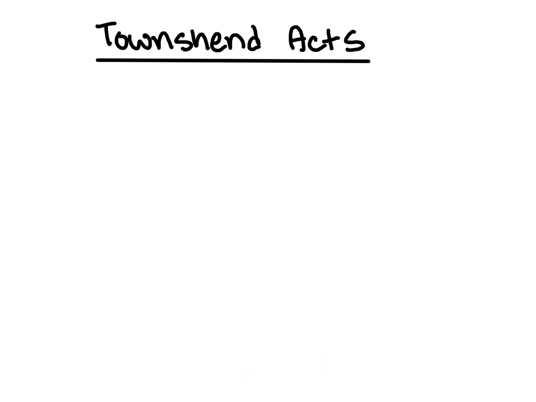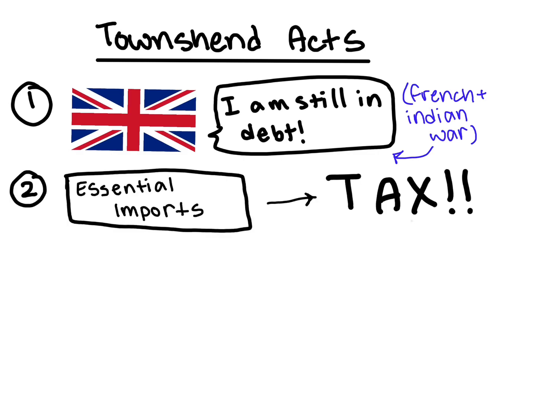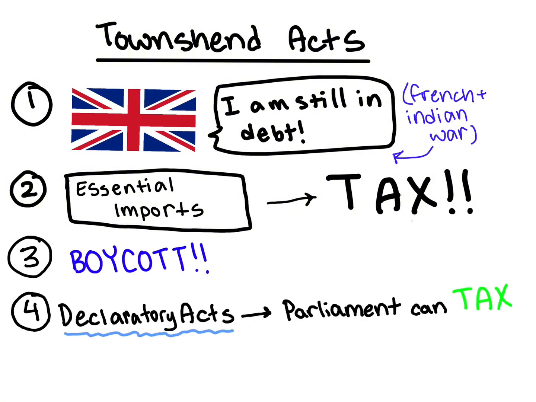Next, we have the Townshend Acts. First, the British were still in debt from the French and Indian War, so they put taxes on essential imports. The colonists boycotted this. Then the British released the Declaratory Acts, which meant that Parliament can tax the colonies.